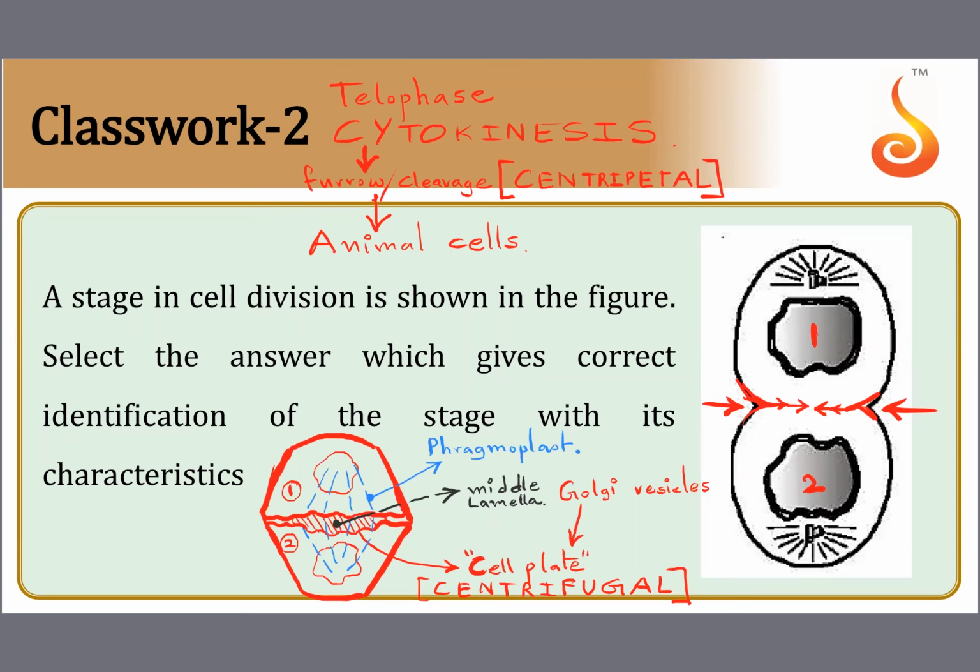So centripetal is what is seen in the case of animal cells. Centrifugal is what is seen in the case of plant cells. We are talking about cytokinesis. Cytokinesis is the last step of which phase am I talking about? M phase, where karyokinesis and cytokinesis, two events are there during the M phase. All right.